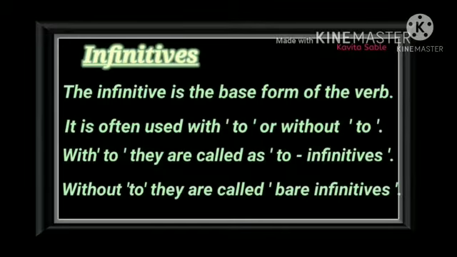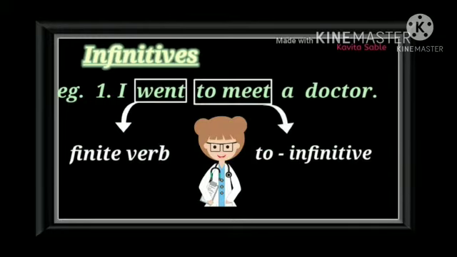What are infinitives? The infinitive is the base form of the verb. It is often used with to or without to. With to, they are called to-infinitives. Without to, they are called bare infinitives. Here, examples for infinitives. I went to meet a doctor. Here, went is a finite verb. To meet is a to-infinitive. Before the verb, we are adding to. So it is called an infinitive.